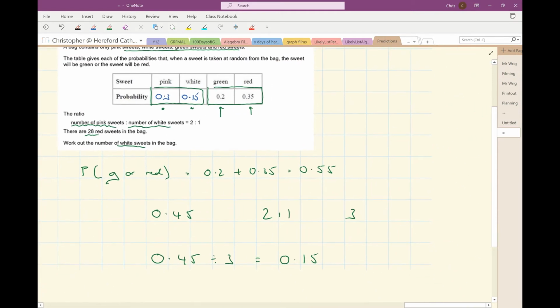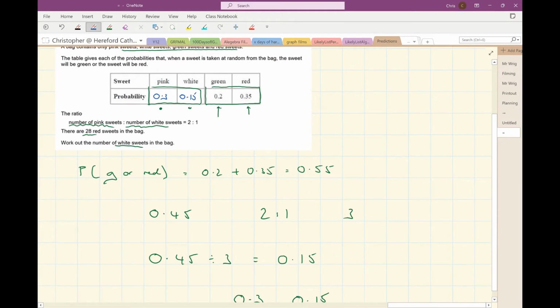Now, what does the question actually ask me? It says there are 28 red sweets in the bag. So 35% of the sweets is 28 sweets. Now I'm being asked for how many white sweets there are in the bag.